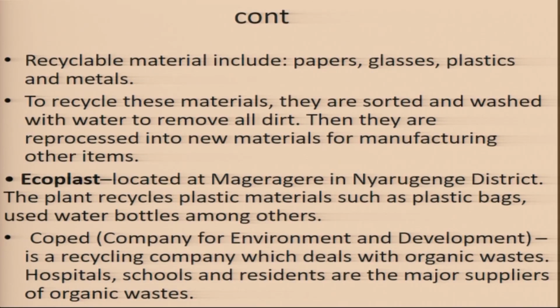Now, recyclable materials. Examples of recyclable materials, materials that can be recycled. One, papers. I've been talking of the books. If you have books, don't burn them. They can easily be recycled. They can be reused to get other products. Grasses can be recycled. Plastics can be recycled. And metals can be recycled. All right? So those things can be recycled.